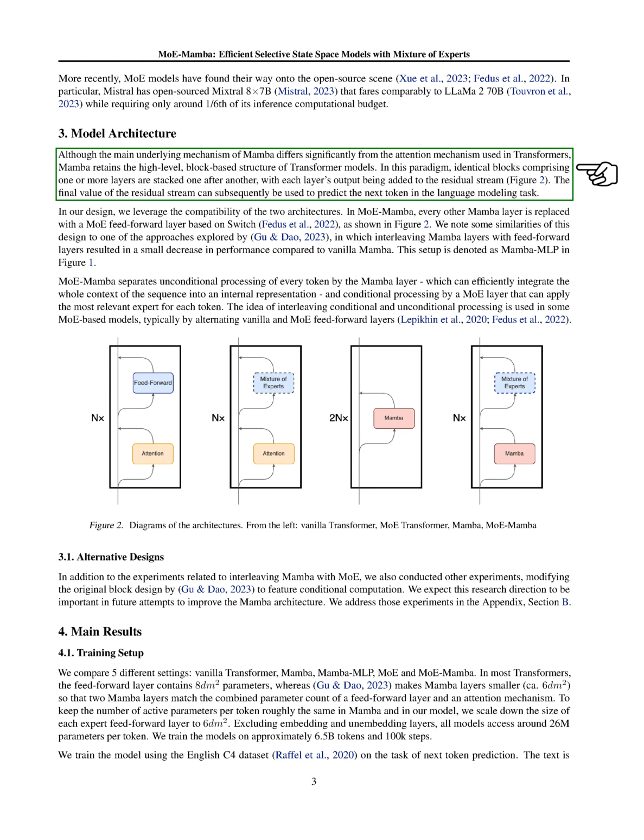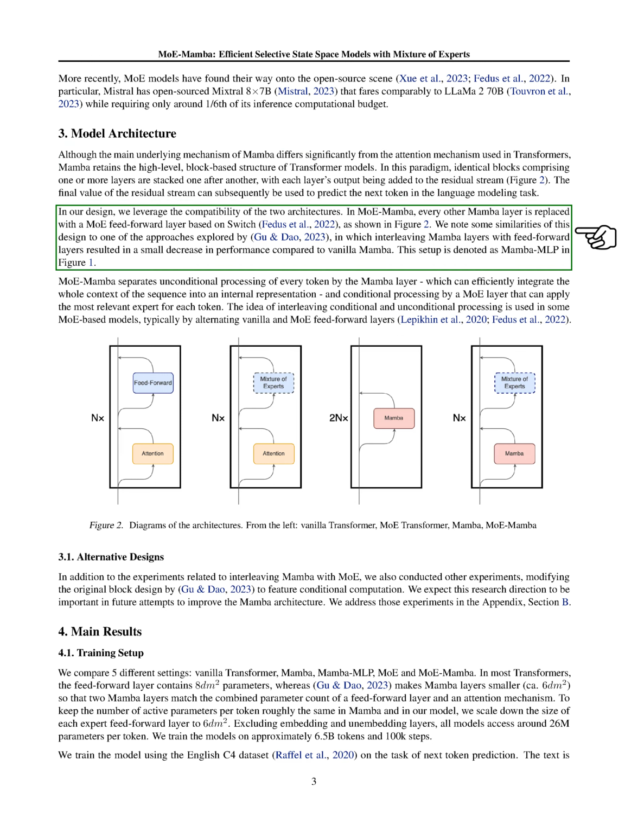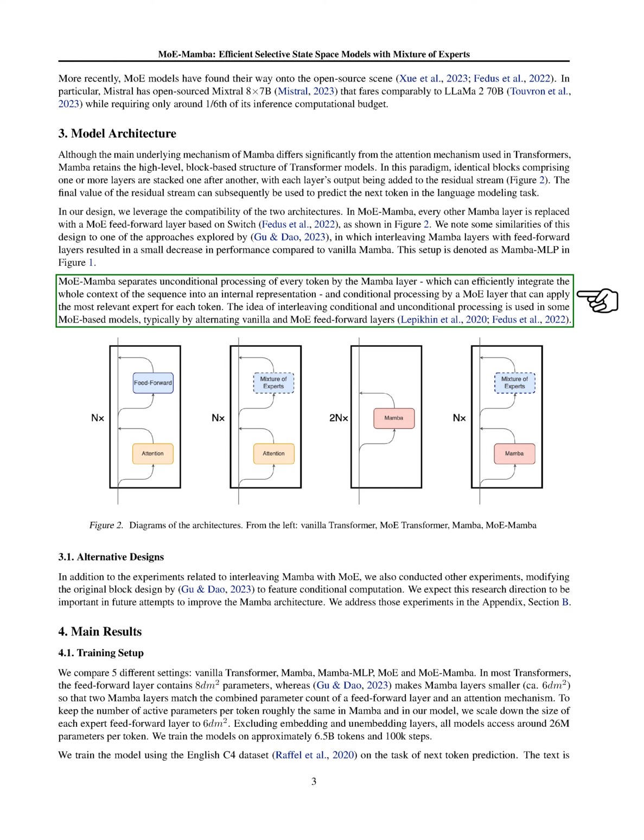In terms of architecture, while Mamba differs significantly from the attention mechanism used in transformers, it retains the high-level, block-based structure of transformer models. In our MoE-Mamba model, every other Mamba layer is replaced with a MoE feed-forward layer. This design allows for the efficient integration of the whole context of the sequence into an internal representation by the Mamba layer, and conditional processing by a MoE layer that can apply the most relevant expert for each token.